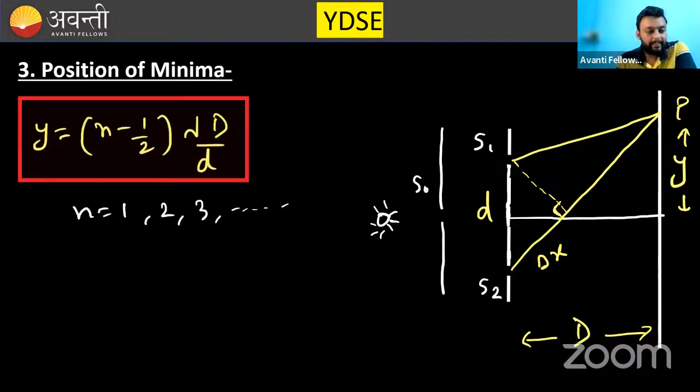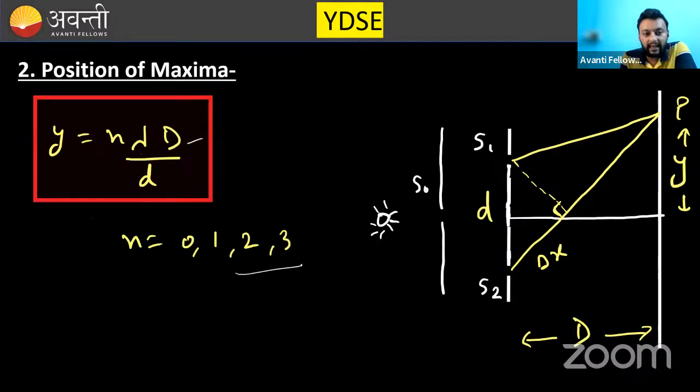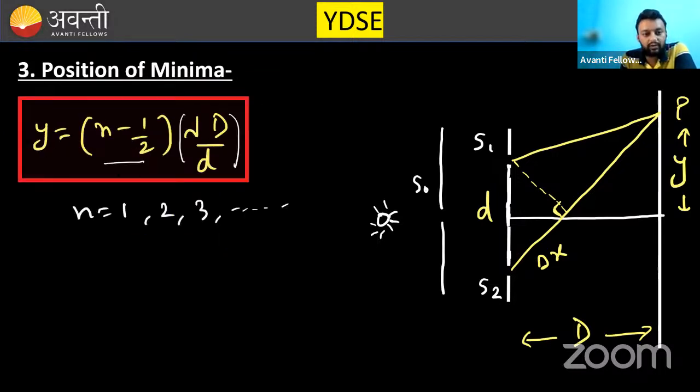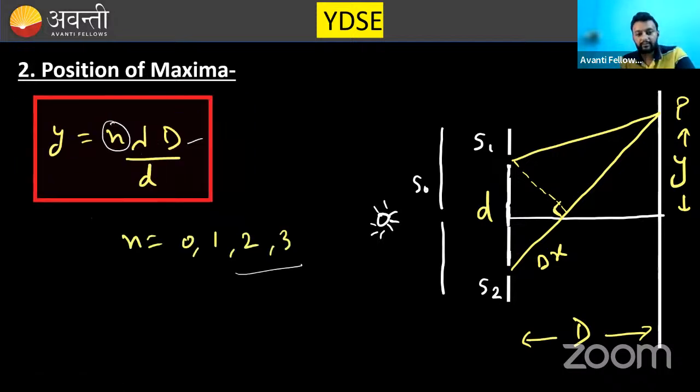Position of minima. Position of minima is (n minus 1 by 2) lambda capital D by small d. You can notice here lambda capital D by small d is common. The term here was n only, and the term here is n minus 1 by 2. Nothing different. This is (n minus 1 by 2) lambda D by d. Clear? Now one more thing I will explain here.